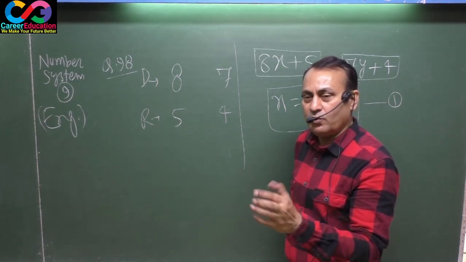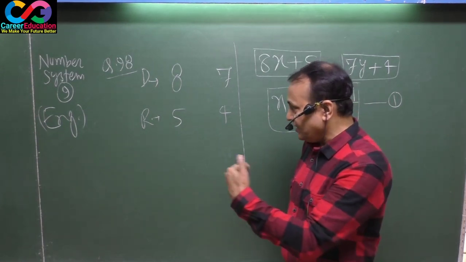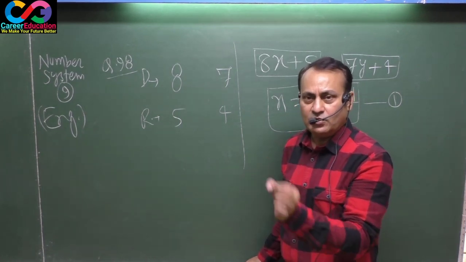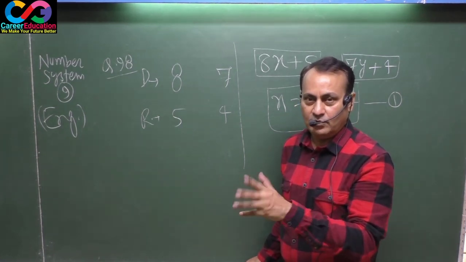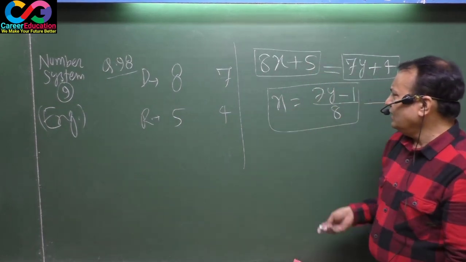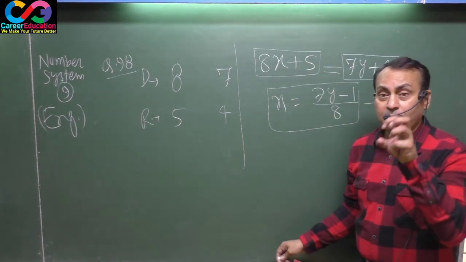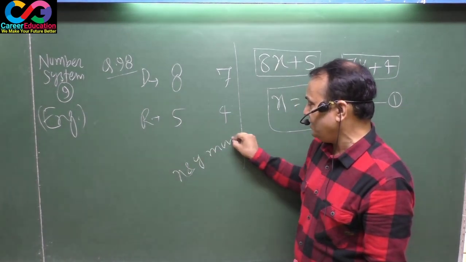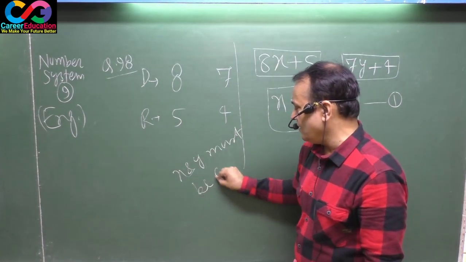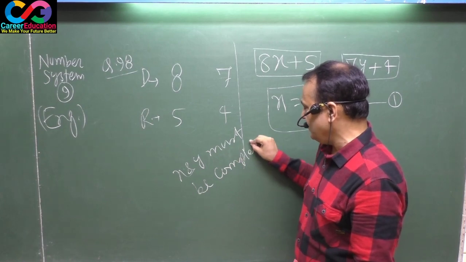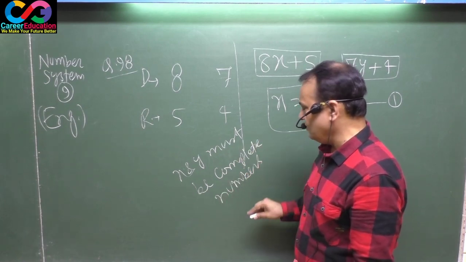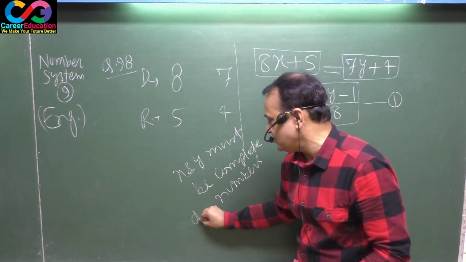Whenever you divide, certainly the quotient you take is a digit from 1 to 9. That means x and y must be complete numbers, complete digits mainly.